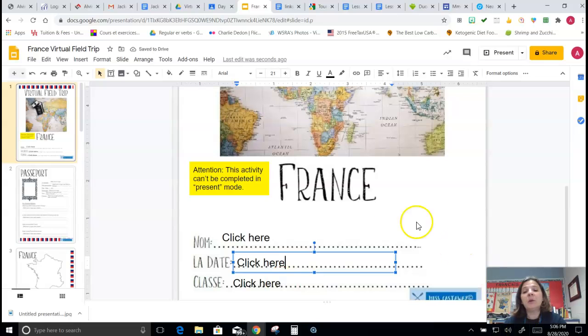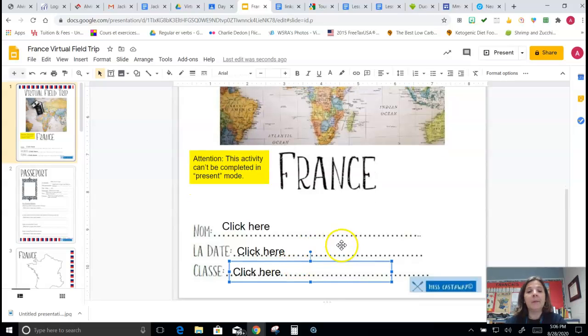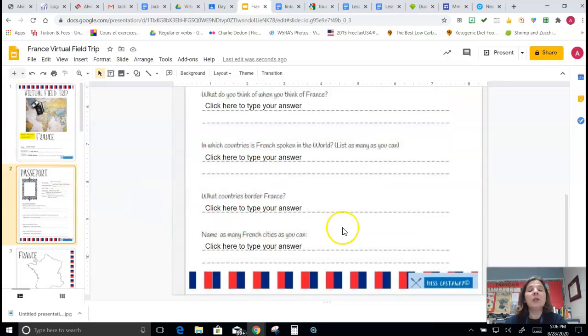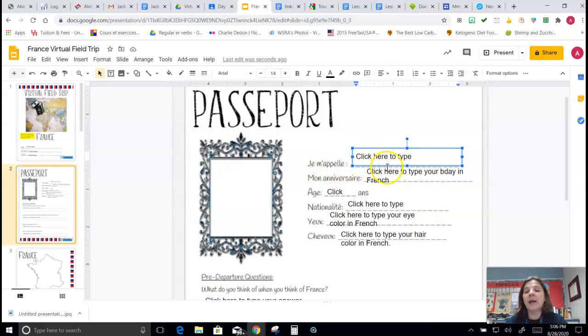Each of you will get your own version of this and be able to do it on your own. Class, put your class period. So then you're going to fill out your passeport. So everywhere, je m'appelle, all right? Click here, highlight that. You know what that means by now. Mon anniversaire, all right? Your age, nationalité, which is American maybe, or Mexican, I don't know. So you would put that there in French.